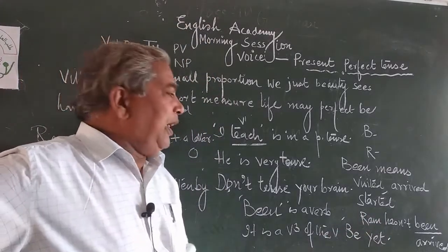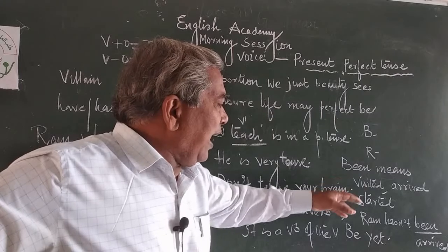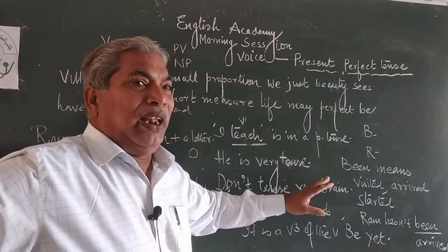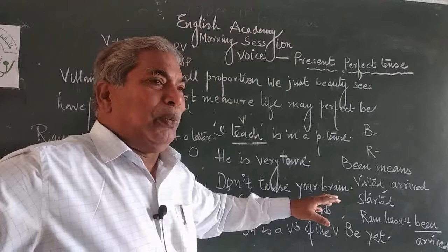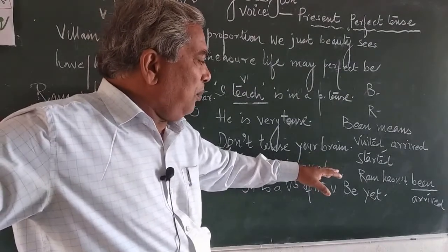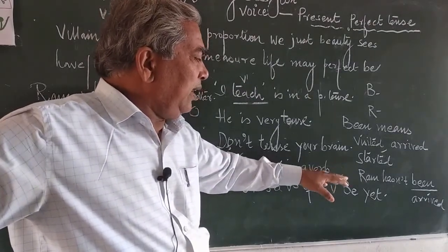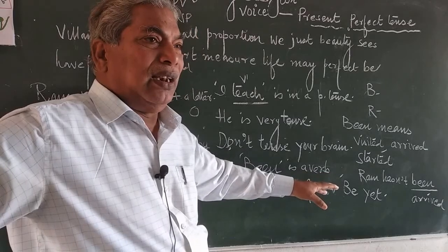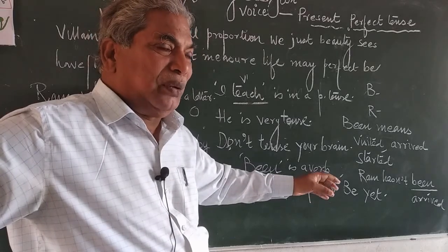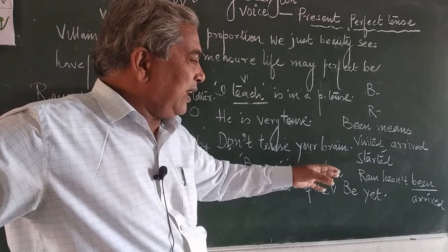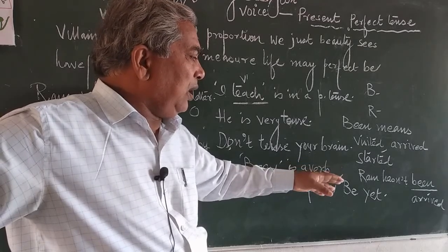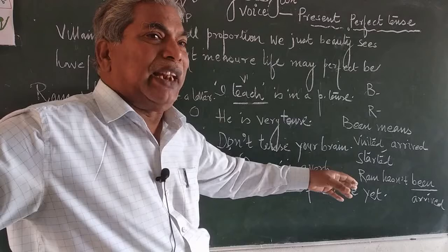Here been means visited, arrived, started. The correct, suitable meaning in this place, Ram has not been yet, is arrived. Now I want to make this sentence clear for you. Here been means arrived.